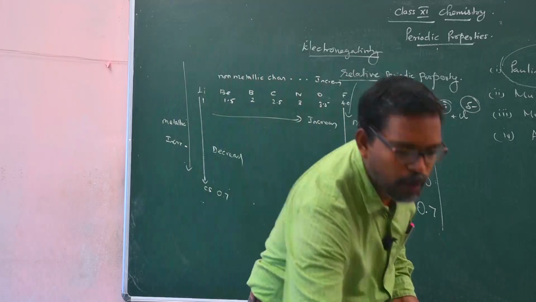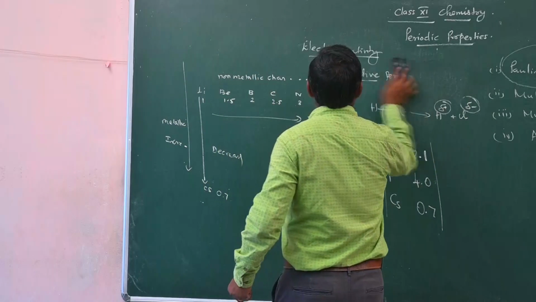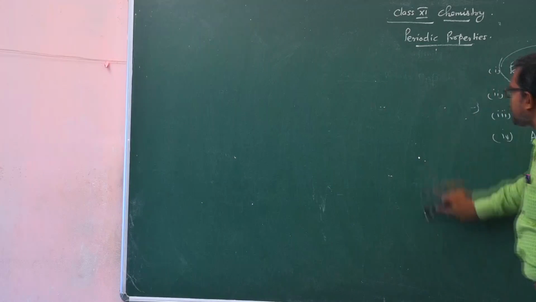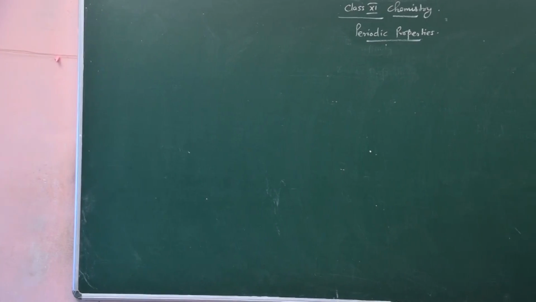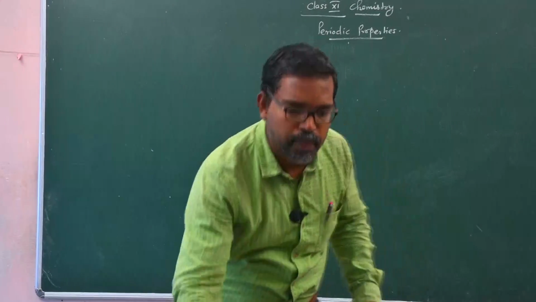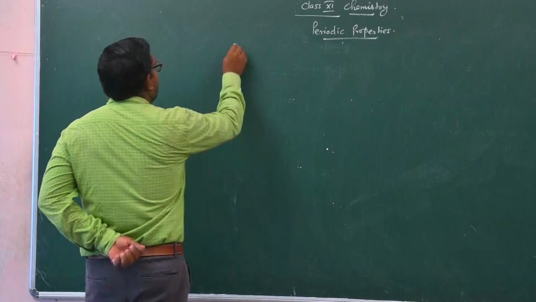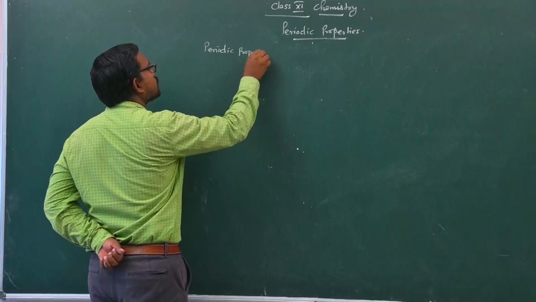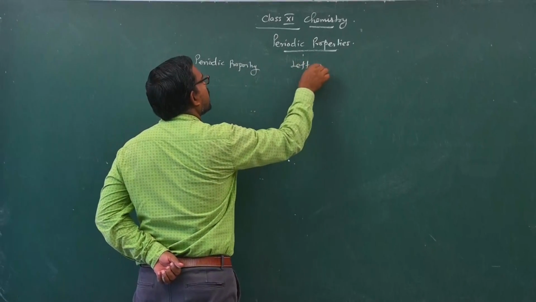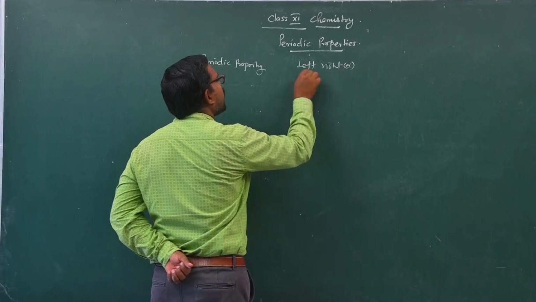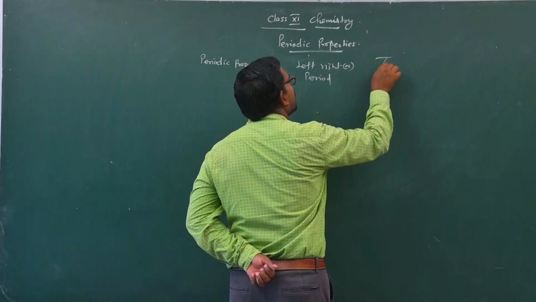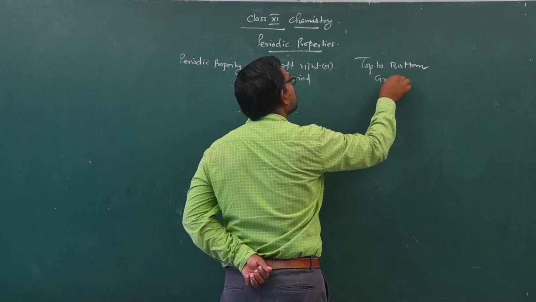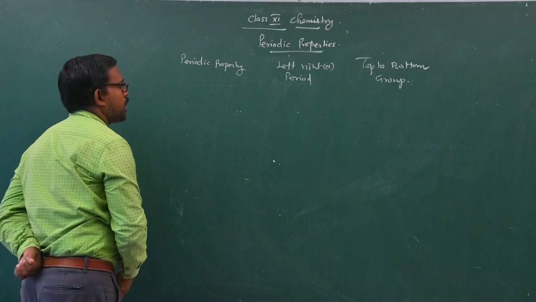So I conclude this topic by combining all the periodic properties, the atomic radius and their periodic trends and other periodic properties, and their variation in a simple tabular form. Periodic property: left to right or in a period, top to bottom or in a group. So what are the periodic properties you learned?